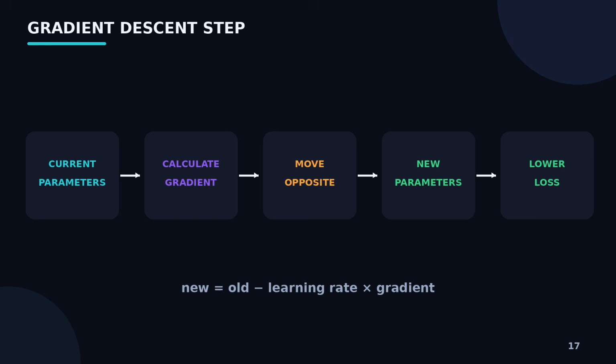Gradient descent calculates the gradient of the loss with respect to the model parameters. Then it updates the parameters in the direction that should reduce the loss. The basic idea can be represented as new parameter equals old parameter minus learning rate times gradient. Don't worry if this equation looks unfamiliar. We will study the mathematics in much more detail later in our mathematics for machine learning series. For now, remember the intuition. The gradient tells us the direction and the learning rate tells us how big a step to take.